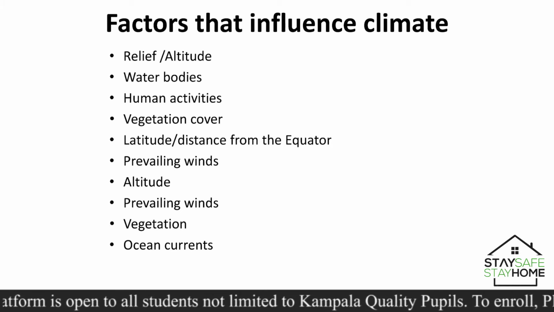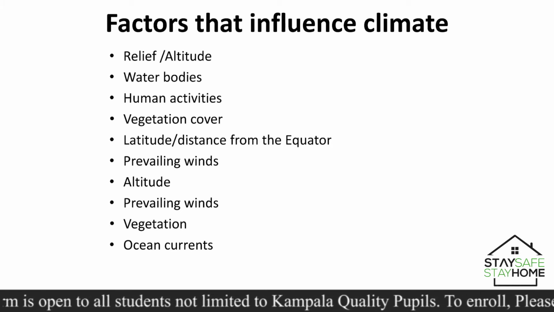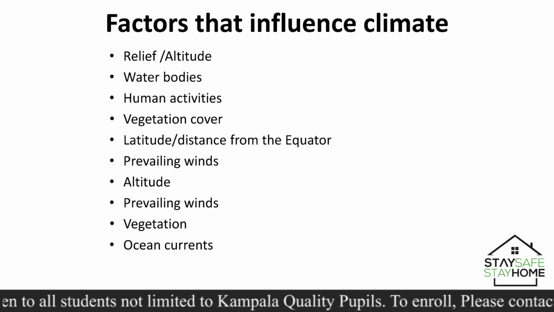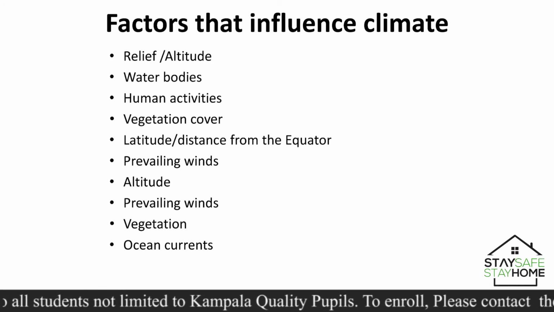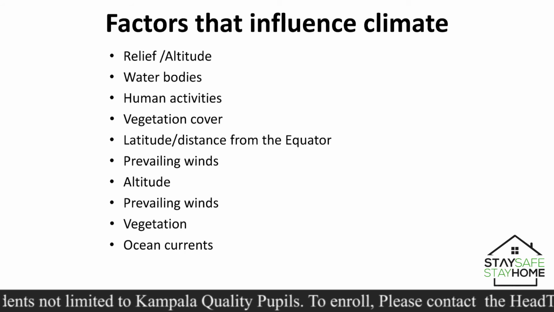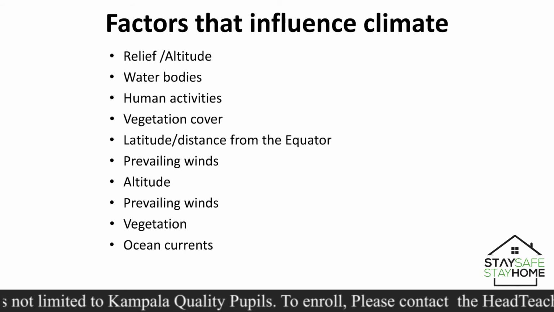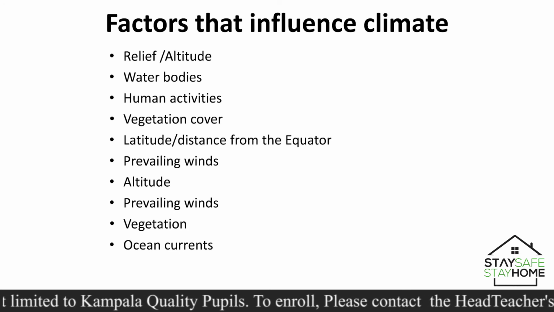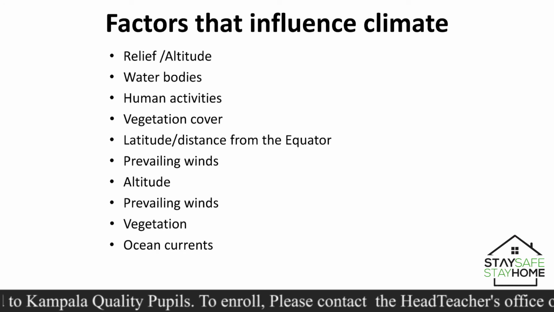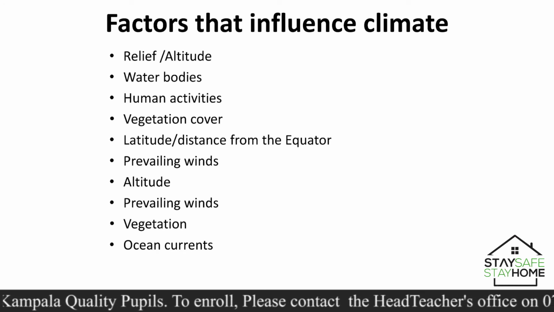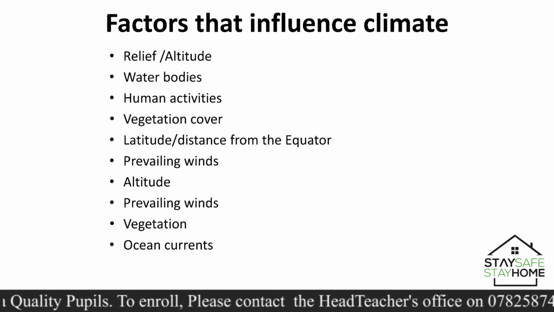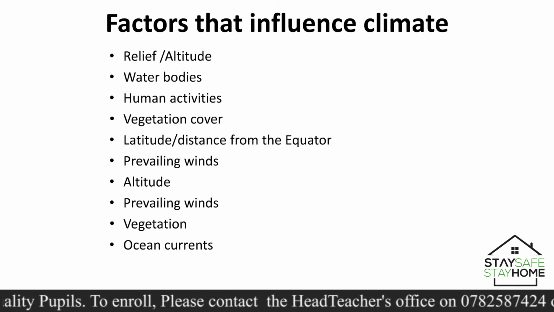Climate can be influenced or changed due to the relief or altitude. Relief refers to the general appearance of land, and altitude is the height above sea level. I think you learned that in the previous classes. Then water bodies can also affect the climate of an area. Just like I promised, we shall be looking at the factors one by one. We shall look at how water bodies affect the climate of an area. For now, we are just getting to know those factors that affect the climate of an area.